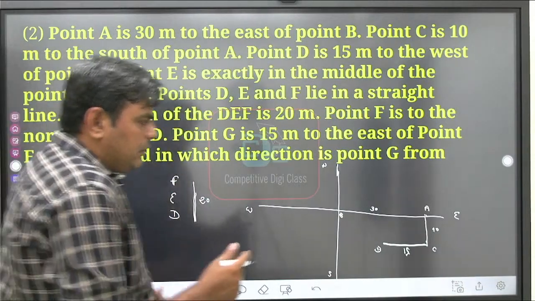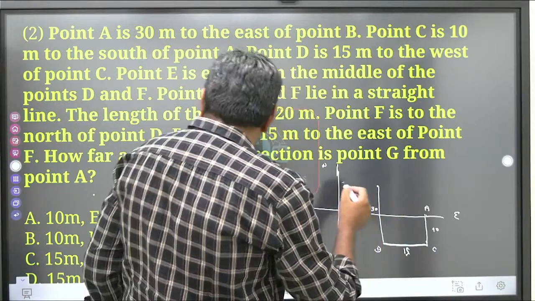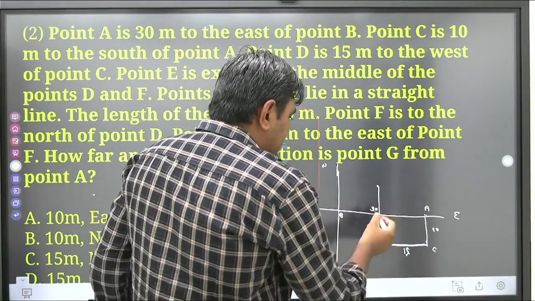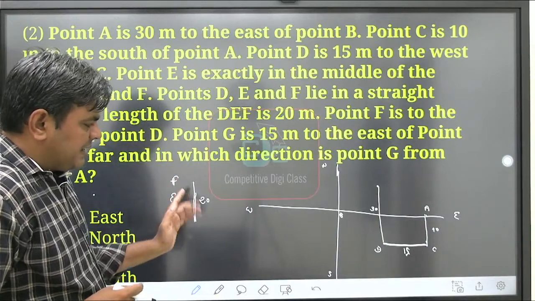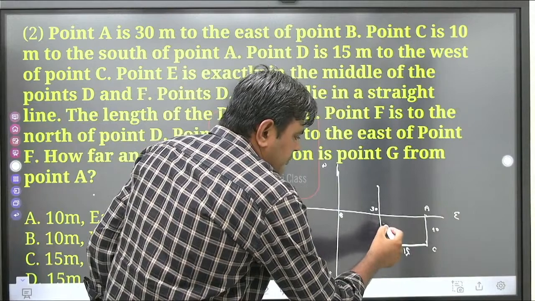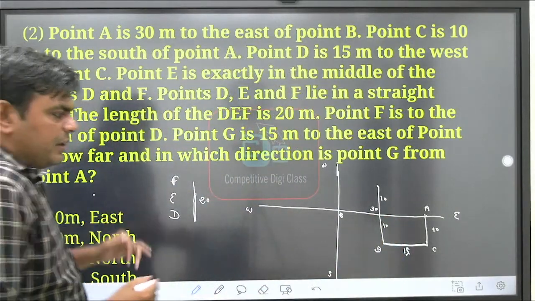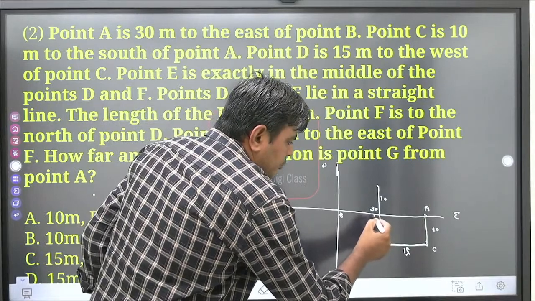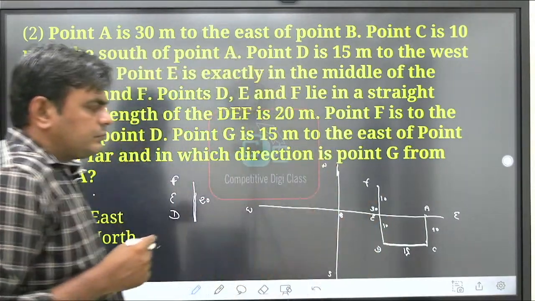So direction is given for point F, and we know that they are in a straight line. So obviously from this point we can say that at 20 meter, because the distance of the straight line is given as 20 meter, this is a total 20. So we can say that this is 10 as well as this is 10 because E is in the middle. So we can mark point E over here and we can mark point F over here.